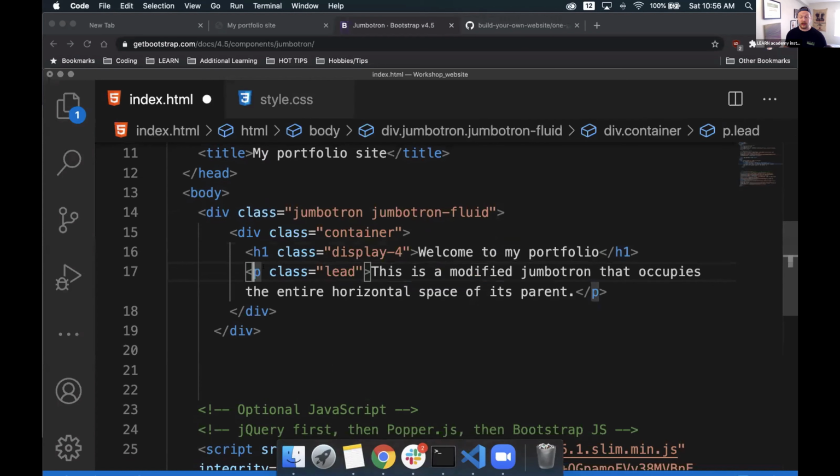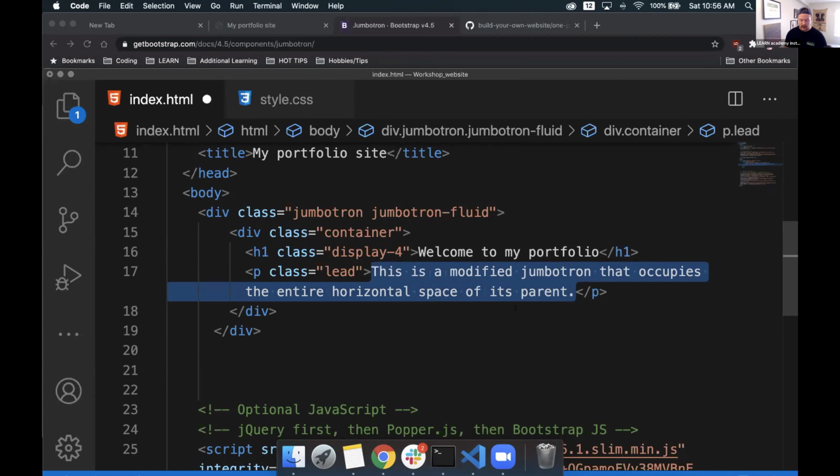Then we'll see, again, another friend. We have our P class, our paragraph. Inside of this, it has some basic template information, some boilerplate kind of code that we don't really need. It says this is a modified Jumbotron that occupies the entire horizontal space of the parent. We can put anything we want inside here. So if we want, we can have some sort of lead-in text as well.